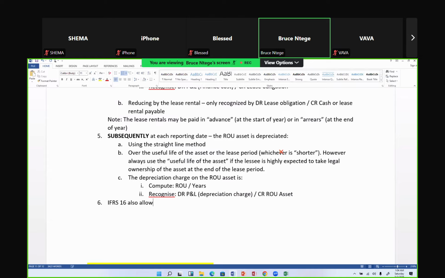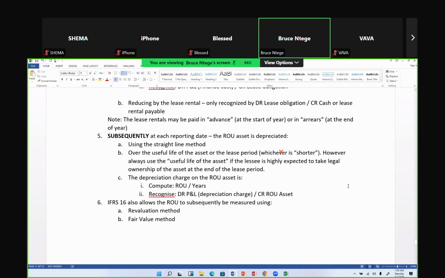allows the right of use asset to be subsequently measured using either a revaluation method, meaning that you don't just do historical cost and depreciation, you can do a revaluation method, or you can use a fair valuation method.